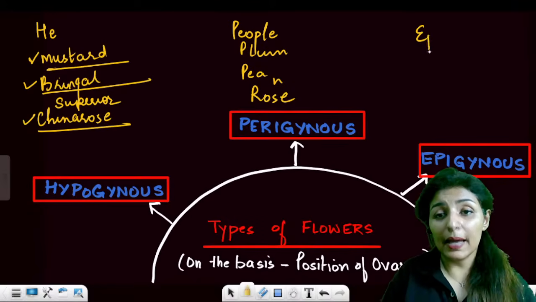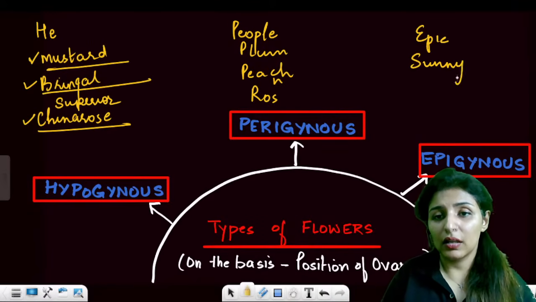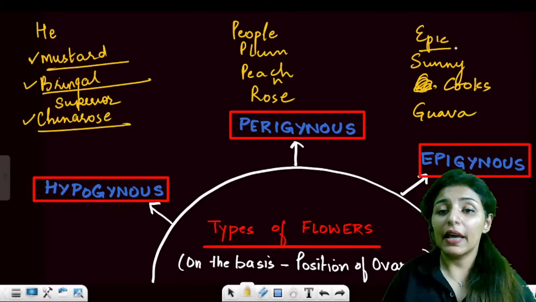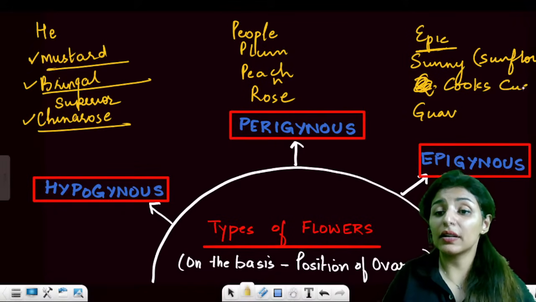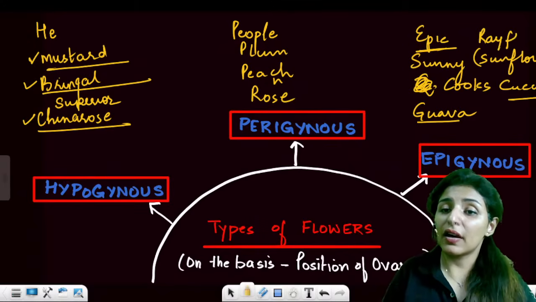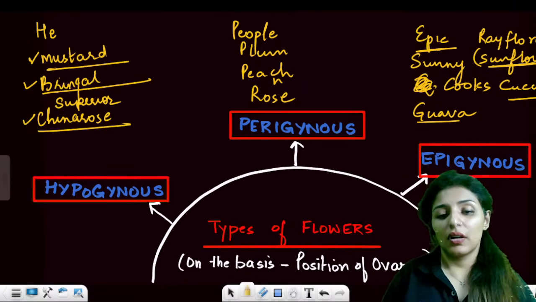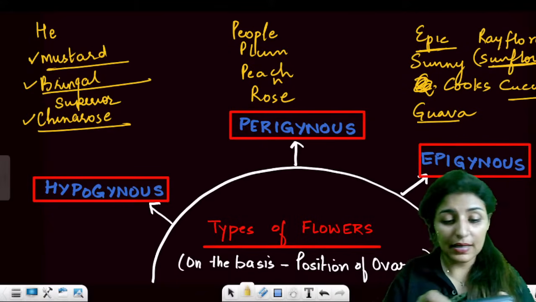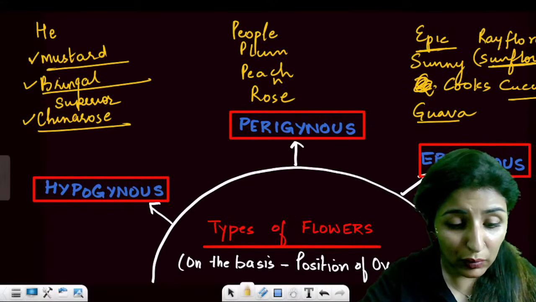And for epigynous, we have: epic sunny cooks guava. For epic, we have epigynous, sunny is for sunflower, cooks is for cucumber, and guava is guava. All these examples should be learned. Also, you have to remember that ray florets of sunflower will show this kind of flower. Are these points clear to everyone?